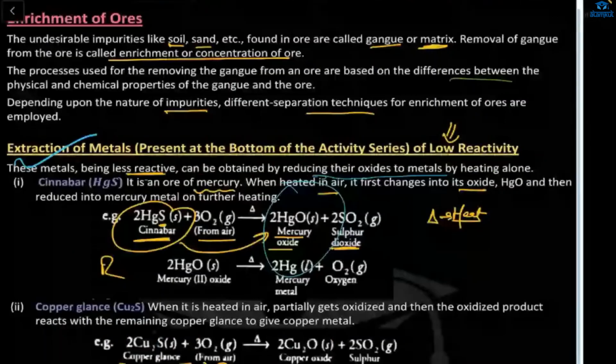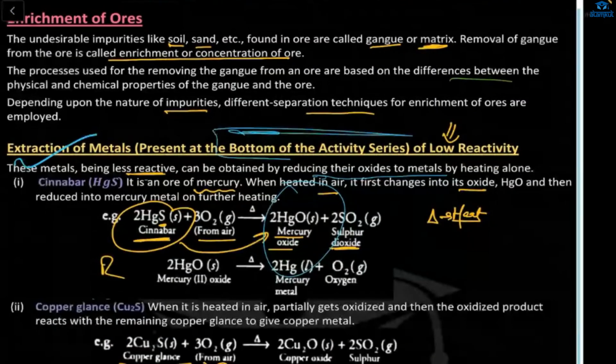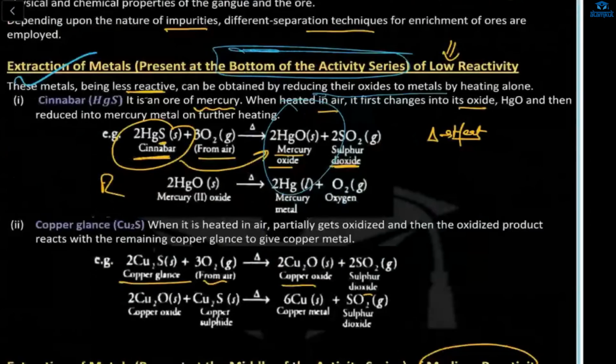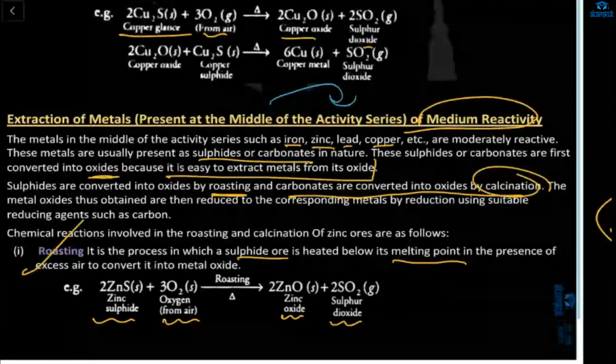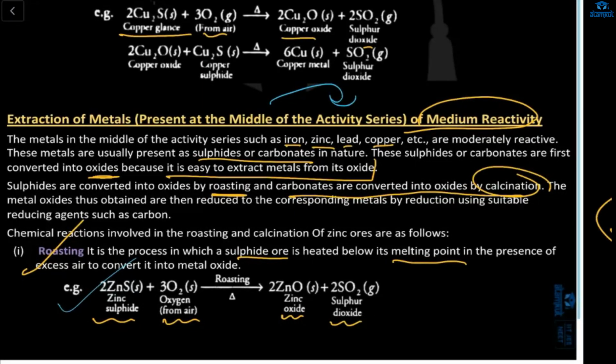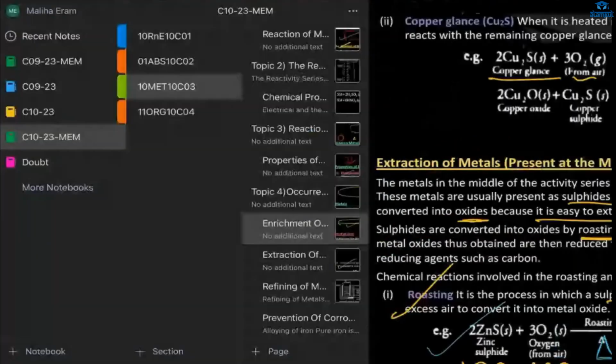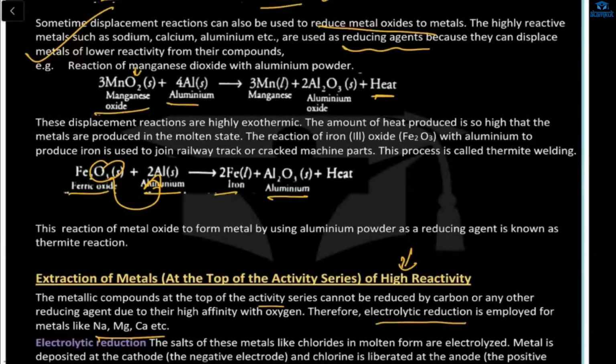Extraction of metals present in the middle. These are the metals present at the bottom of the activity series, meaning the low reactivity ones. These are the metals which are present in the middle. So zinc is present in the middle. If zinc ore is roasted with oxygen present in air, then what will happen? You will get zinc oxide and sulfur dioxide.